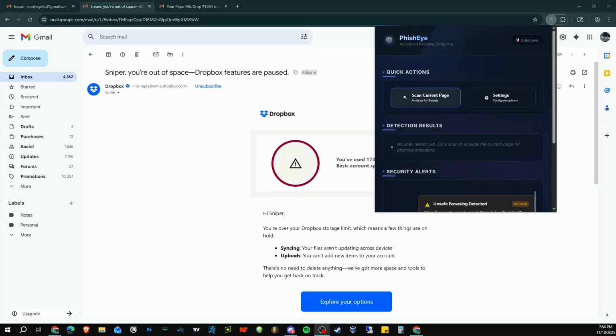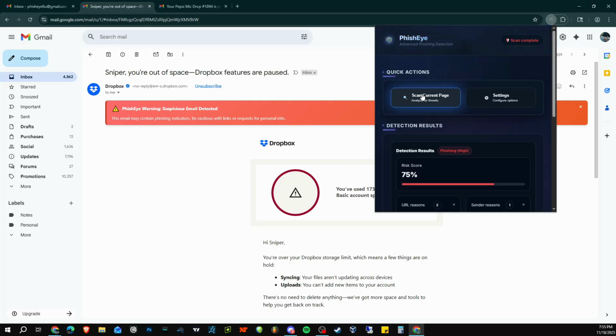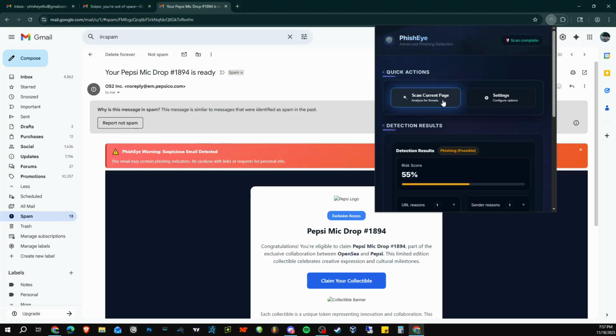Let's start with detection accuracy limitations. PhishEye uses heuristics and machine learning, but it cannot catch every phishing attempt. Sophisticated attackers continuously evolve their tactics, and some phishing emails may bypass detection. PhishEye should be used as a helpful tool, not the sole source of truth. Legitimate emails may be flagged as suspicious, especially marketing emails with urgent language or generic sender names. Some phishing emails may not be detected, particularly very new attack patterns or highly sophisticated campaigns.